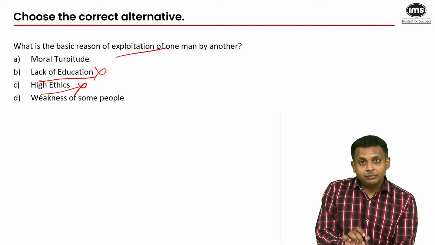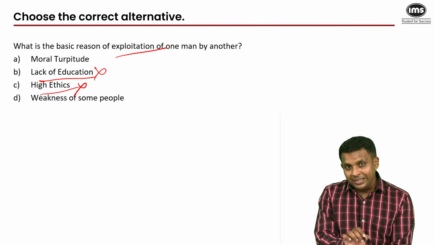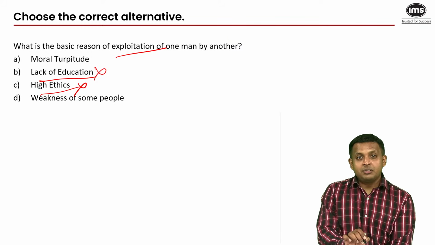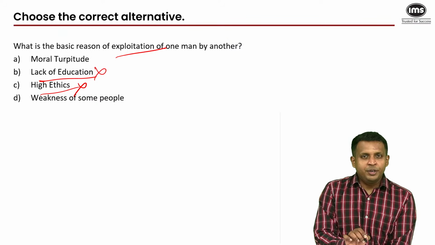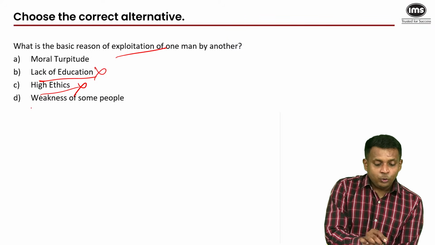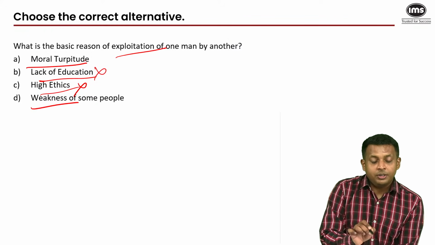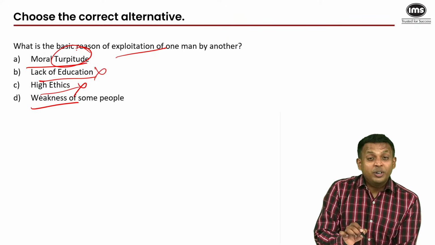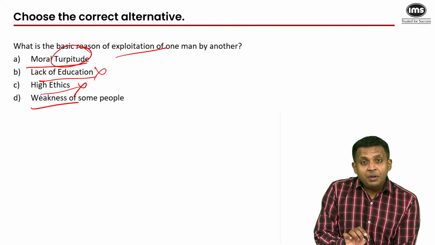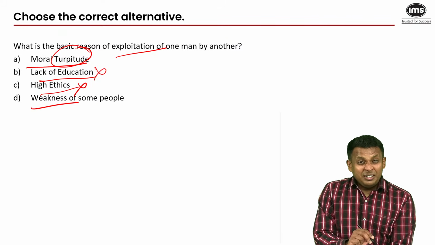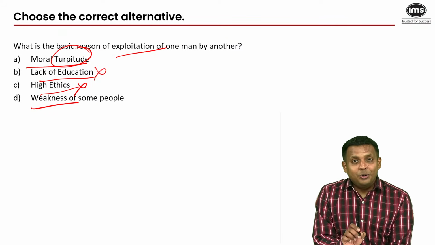Weakness of some people. As in, a person spots another person that appears weak, and somehow this first person gets encouraged to exploit this other person just out of some weird, evil, nefarious tendency to exploit weak people, and that this can only be done with weak people is not true according to the passage. The basic reason is moral turpitude. For this, you have to know the meaning of the word turpitude. This is a good example of how vocabulary practice, even in exams, even in questions where your vocabulary is not directly tested, can affect your score.